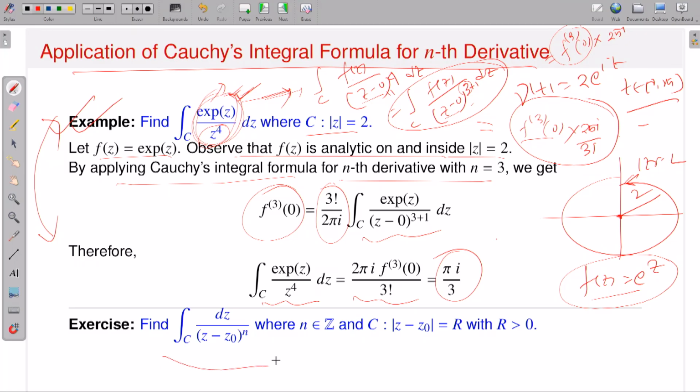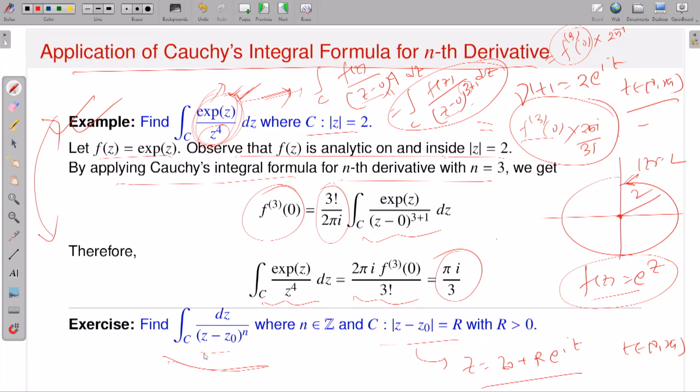So this is one exercise I have given. I didn't write what the value will be. But suppose your contour is a circle of center z0 and radius r, then you can explicitly calculate this object. You should try to do it. There are two ways you can do that. First, you can directly use the parameterization. Because this is a circle of center z0 radius r, the parameterization is z0 + r e^(it), where t runs from 0 to 2 pi. Using this parameterization, you can directly calculate it. This kind of problem I have already discussed in my last class.